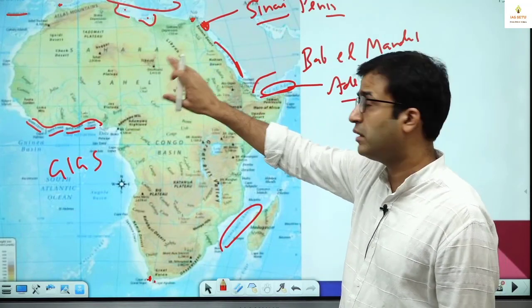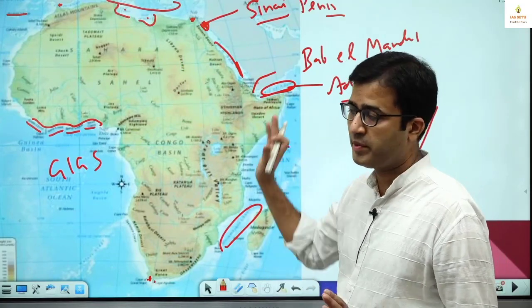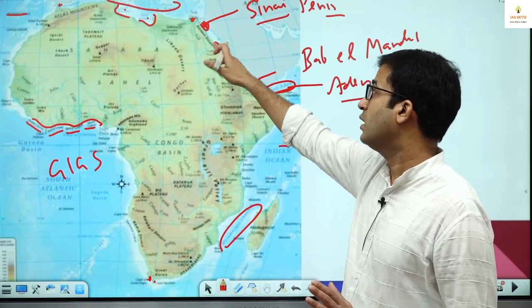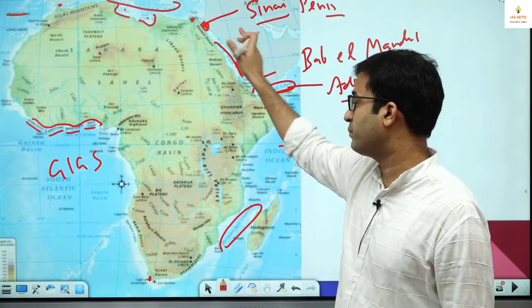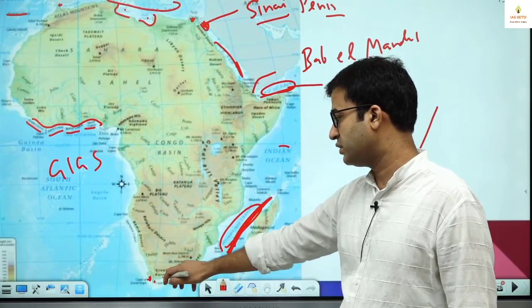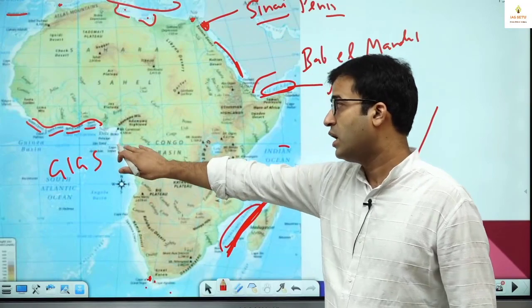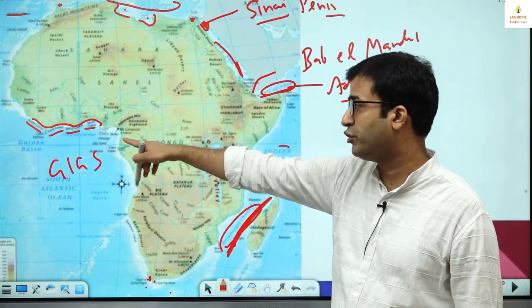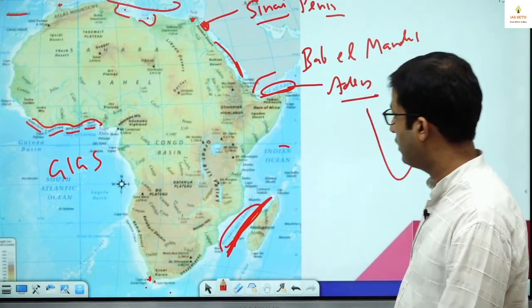Start from Strait of Gibraltar. There are two straits which are important. You have to remember Strait of Gibraltar, Strait of Bab el-Mandeb. Sinai Peninsula is important. And there are two gulfs near the Sinai Peninsula. I just give you an idea about Sinai Peninsula. This is Mozambique Channel. This is Cape of Good Hope, Cape Agulhas. First Sinai Peninsula, then GIGS. Sinai Peninsula is important from the exam point of view. GIGS is also important. Is this fine?